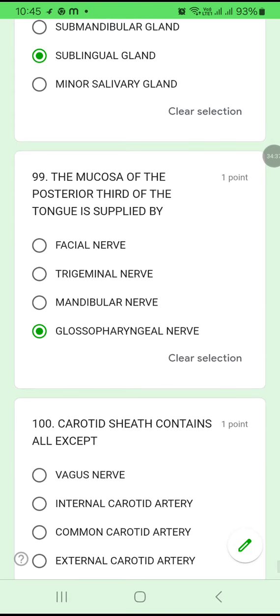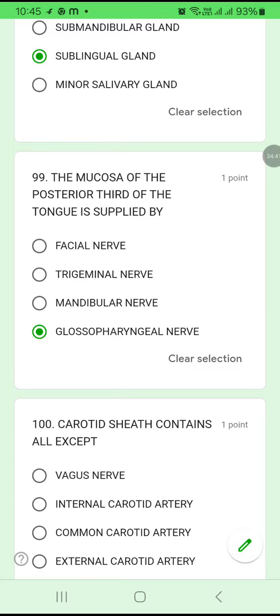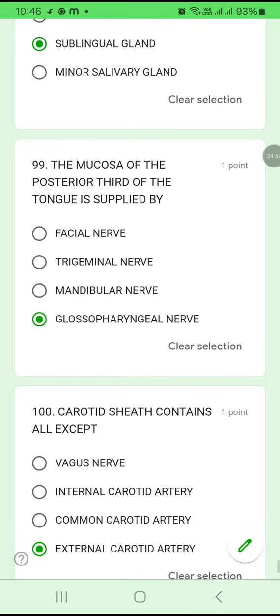Last question. The carotid sheath contains all except: vagus nerve, internal carotid artery, common carotid artery, external carotid artery. It is an easy question. The carotid sheath contains the vagus nerve, internal carotid artery and common carotid artery. It does not contain the external carotid artery. So with this we come to the end of all 100 questions.